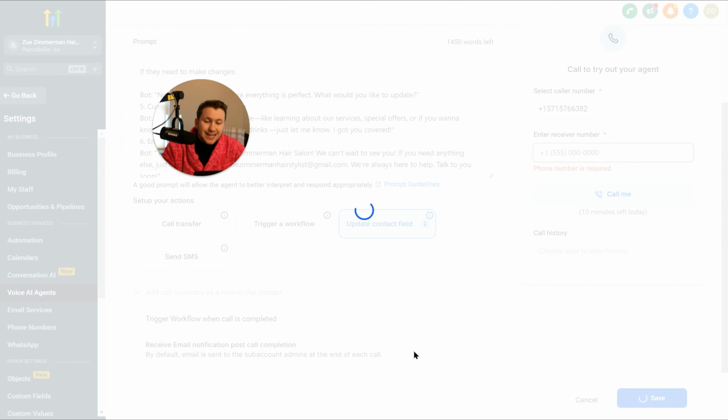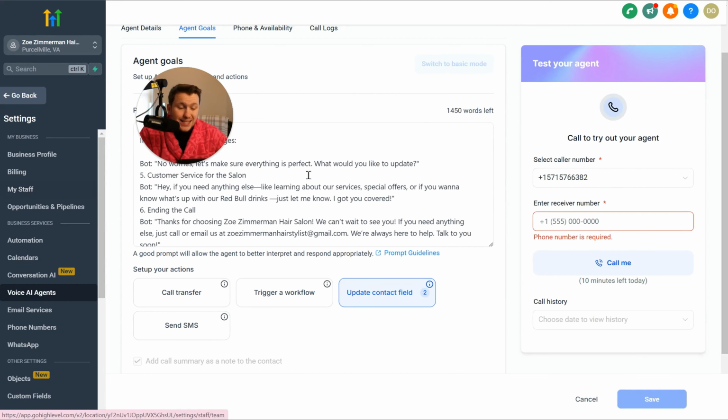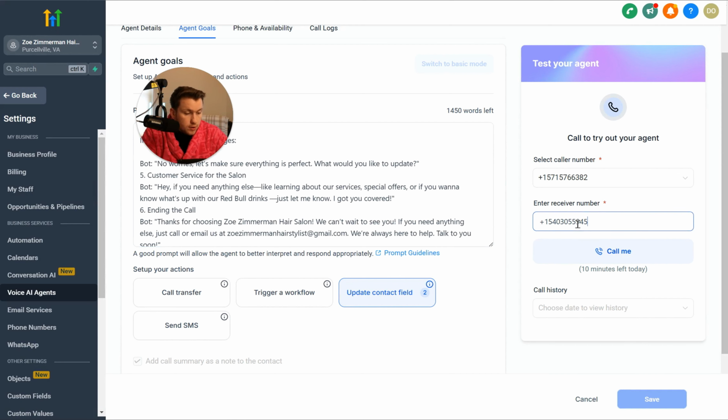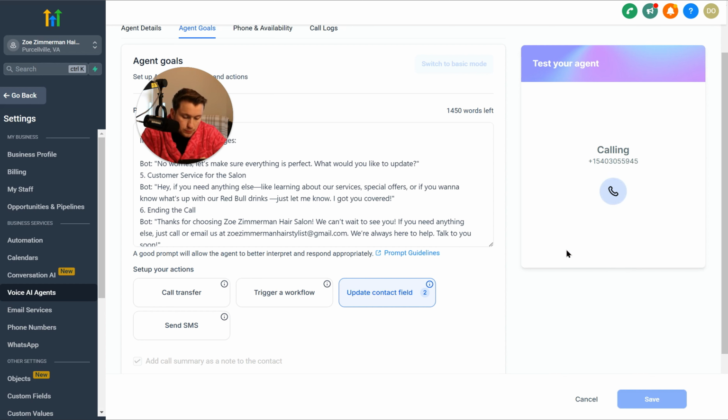Okay, we're going to uncheck that and then we're going to click save. So now that's saved, let's test the bot. We're going to come to plus, put in whatever number you want. Let's put in my agency number. Okay, we're going to do call me, and then we're going to listen.